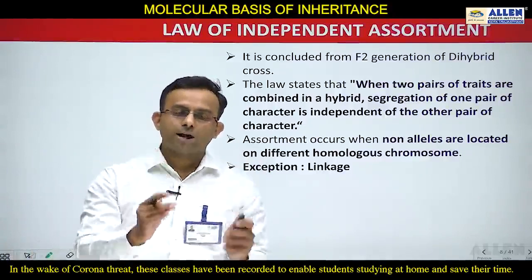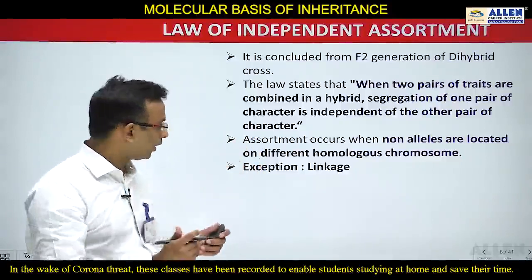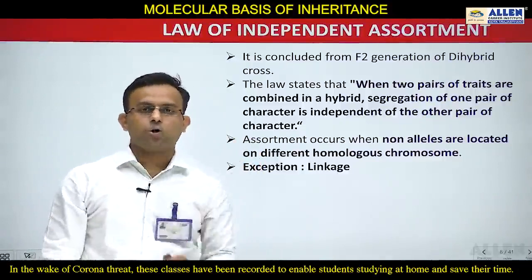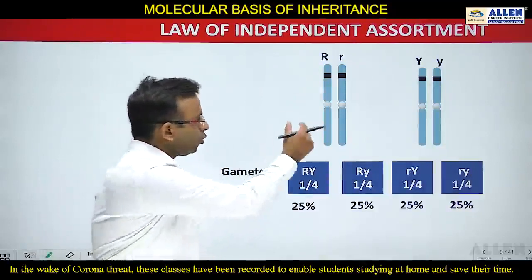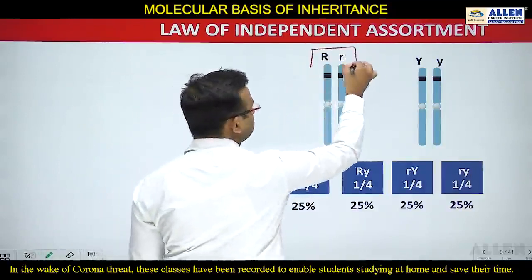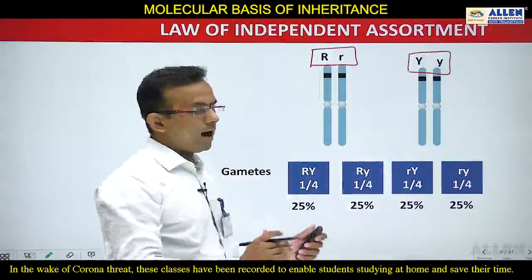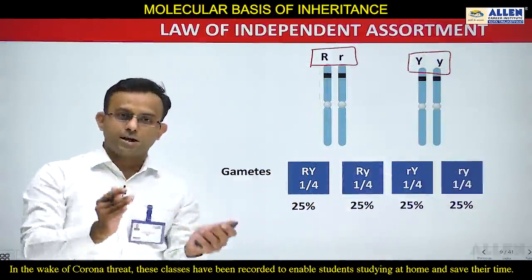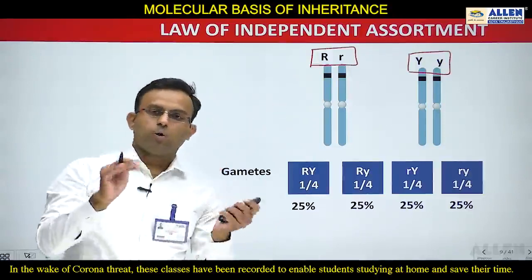Now students, I will explain this condition, that assortment occurs when non-alleles are located on different homologous chromosomes, with the help of a very good diagram. You can see in this diagram, this is a homologous pair and this is also a homologous pair. Here you can see capital R, small r, these are alleles. Capital Y, small y, these are also alleles. Capital R and small r are slightly different forms of the same gene located on the same locus of homologous chromosomes. Similarly, capital Y, small y, so both are alleles.